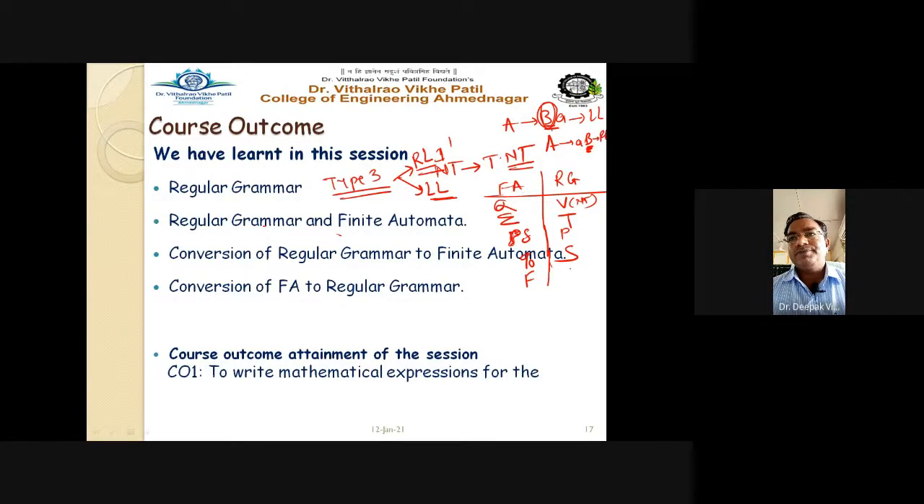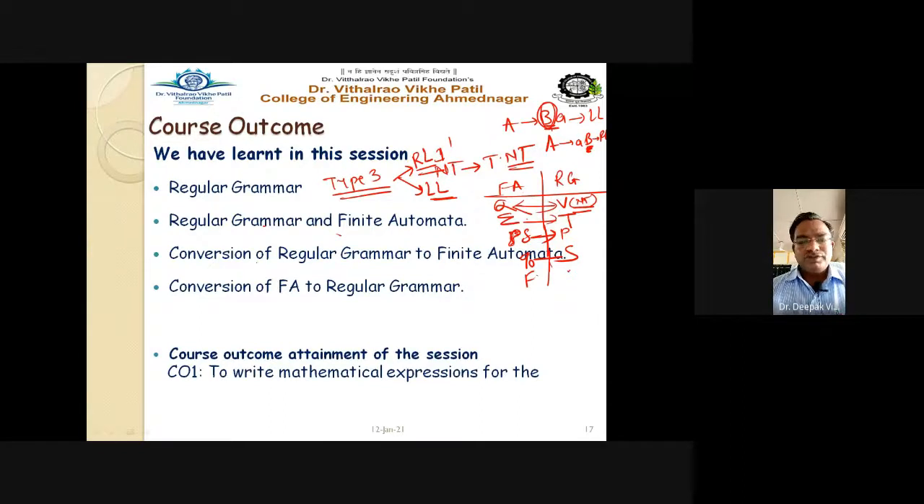In the regular grammar, there is no final state. Up to this, it is correct. Q0 corresponds to S. Delta corresponds to P, the production rules. Input alphabet corresponds to the terminals, and the Q states correspond to the non-terminals.